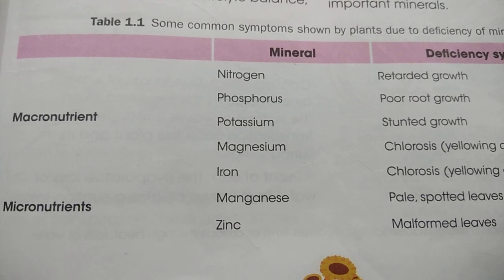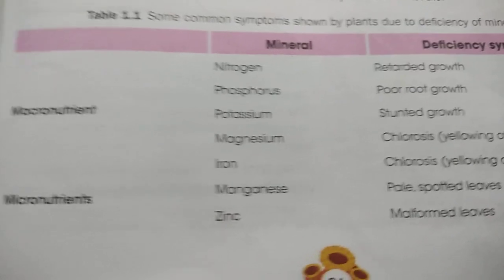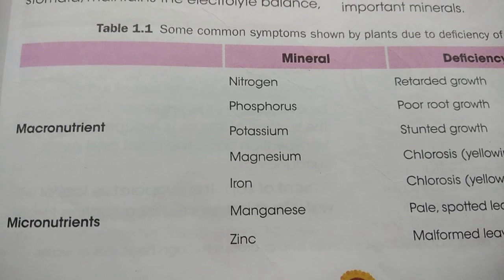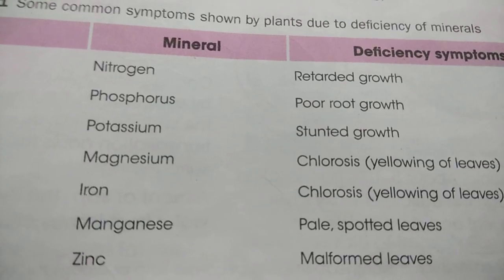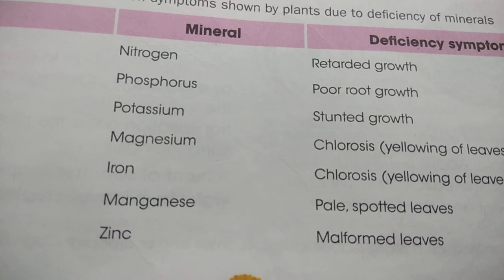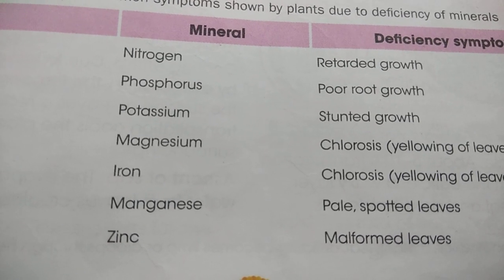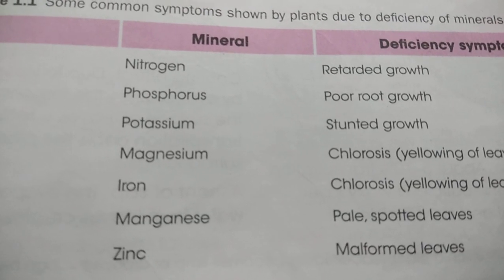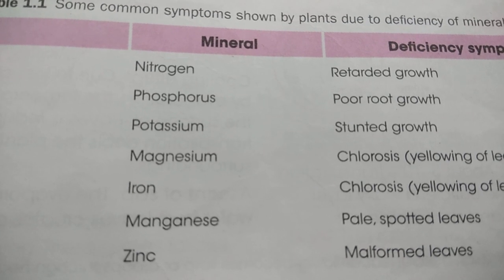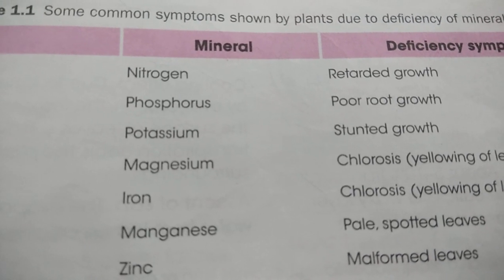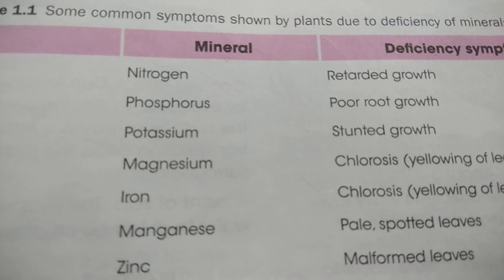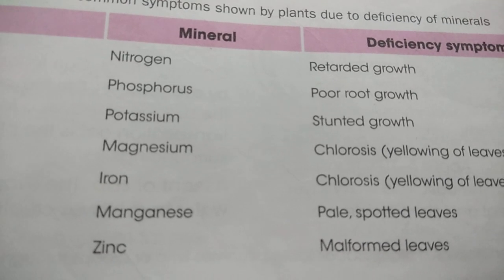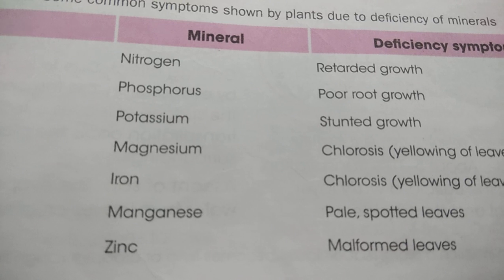So, some common symptoms shown by plants due to deficiency of minerals. Macronutrients like nitrogen, phosphorus, potassium, magnesium. Deficiency of nitrogen leads to retarded growth, means slow growth. Deficiency of phosphorus gives the symptom of poor root growth, means the roots are not developed properly. Deficiency of potassium leads to stunted growth, means growth is stopped, prevented from growth.